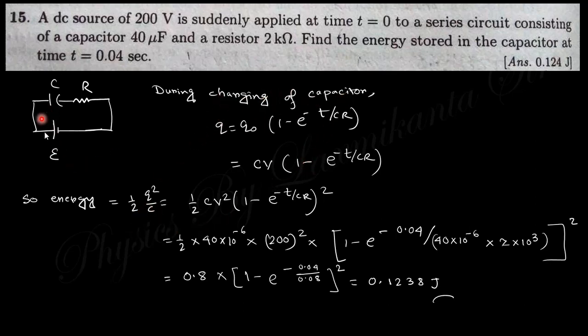During charging, due to the connection of voltage, the charge within this capacitor is expressed like that. So the energy will be half Q square by C. Put this value and you will get this expression. The value of C is like that, the voltage is 200 volt, and e to the power minus t by CR. After calculating you will get this answer.